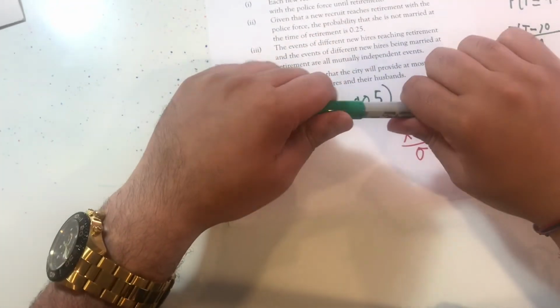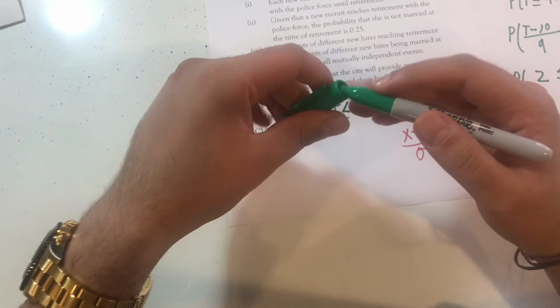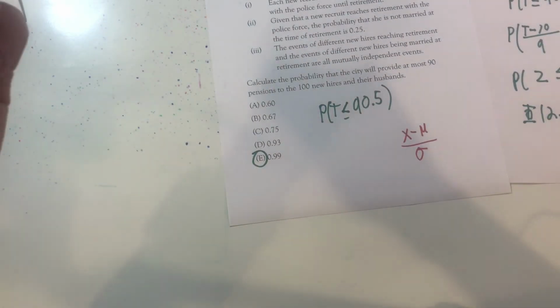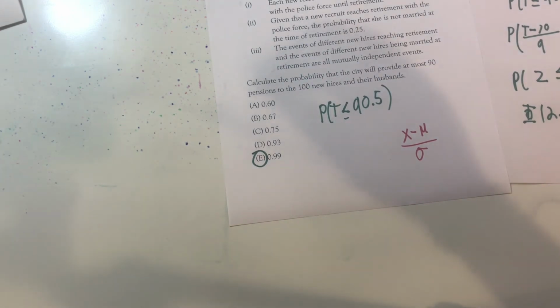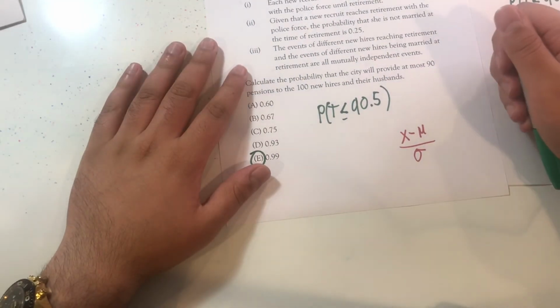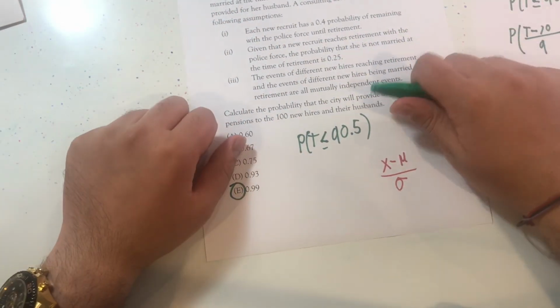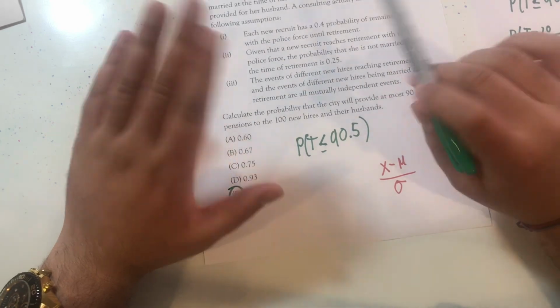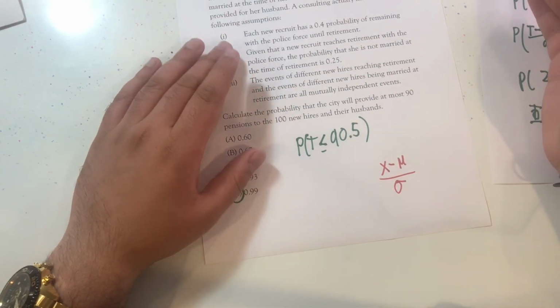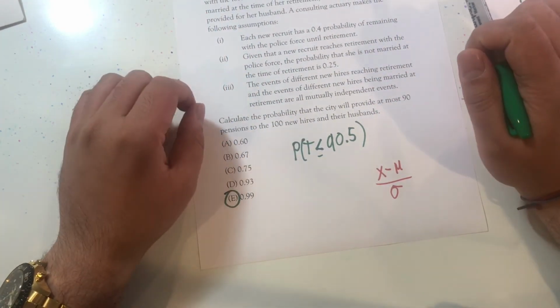All right, so another great example of the central limit theorem at play and how to use a normal table and the normal distribution. So what did we do? First, recognize that we have to use the central limit theorem. Why? Because we're given a list of things, a lot of them, 100 of them, and we're told they're independent and identical. Not directly, but you should be able to figure that out.